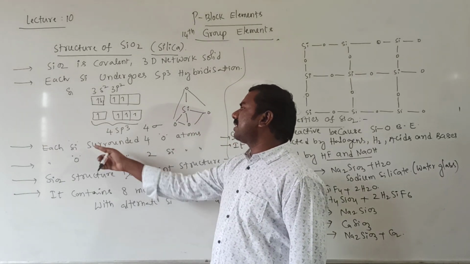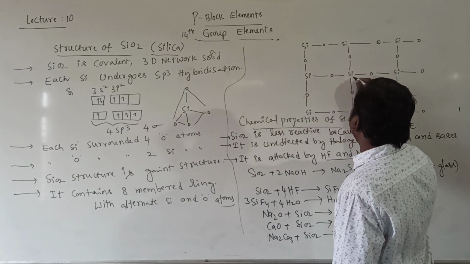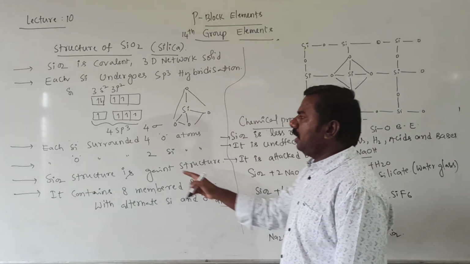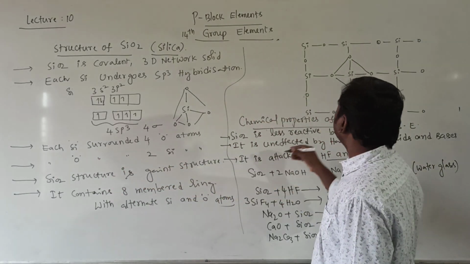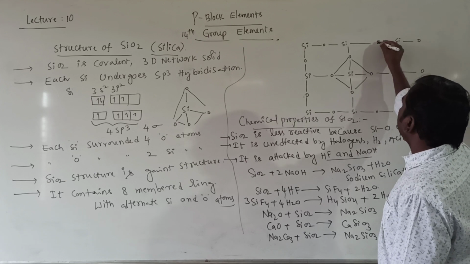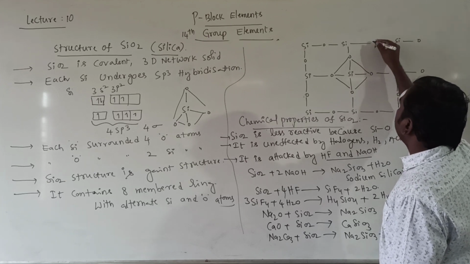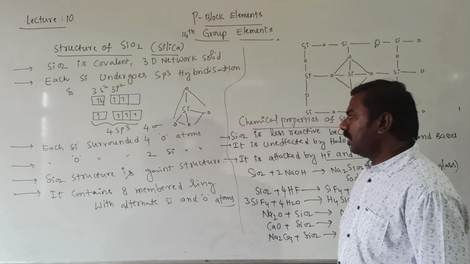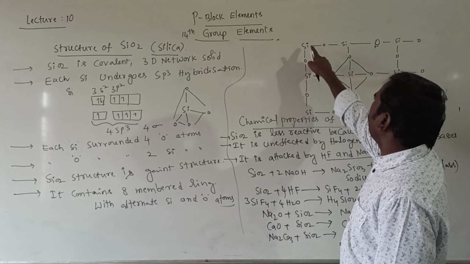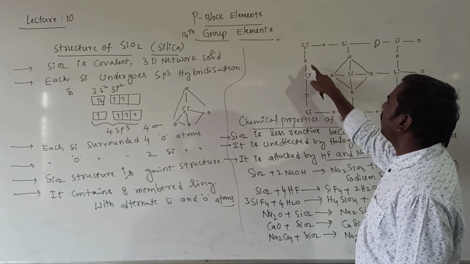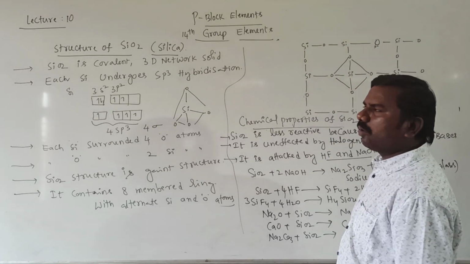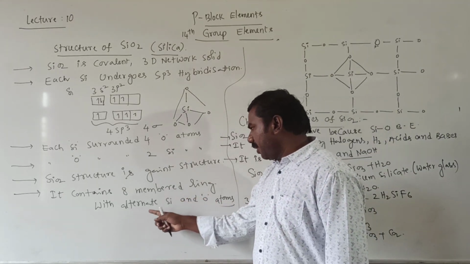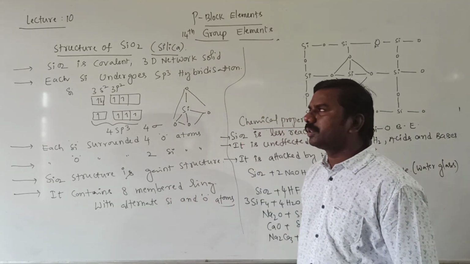Here each silicon is surrounded by 4 oxygen atoms in a tetrahedral structure. Each oxygen atom is surrounded by 2 silicons. It contains 8-member rings: 1, 2, 3, 4, 5, 6, 7, 8. Silicon and oxygen are arranged alternately. That's why it is an 8-member ring, with alternate silicon and oxygen atoms.